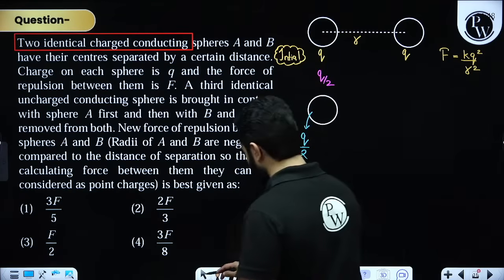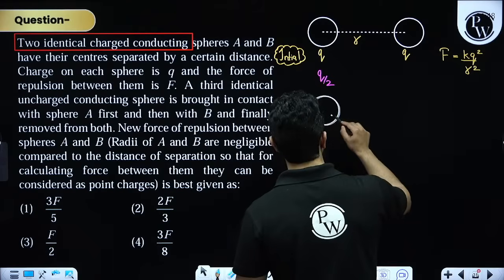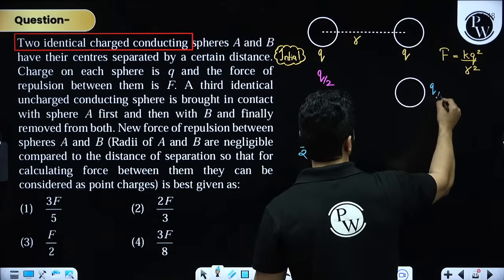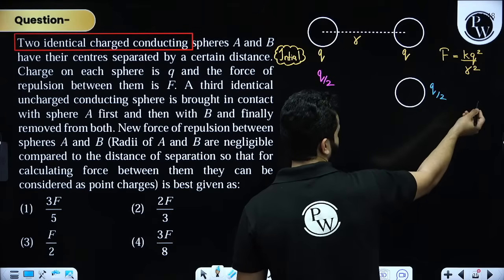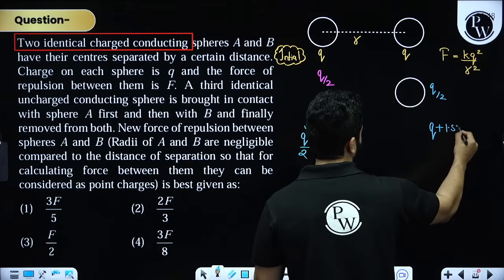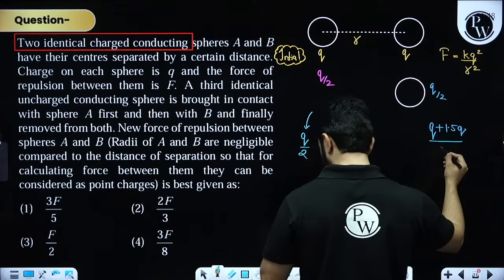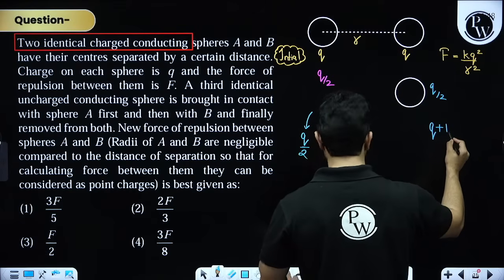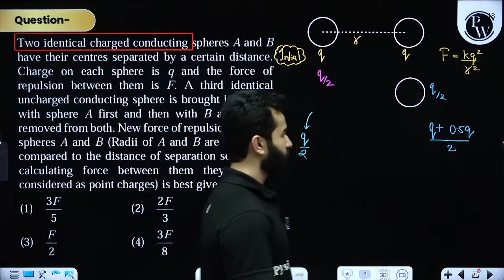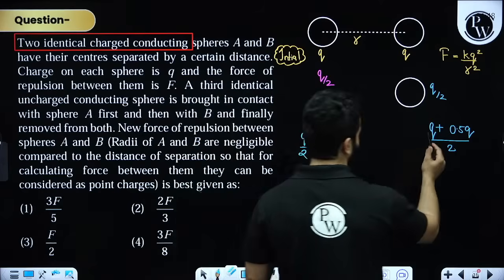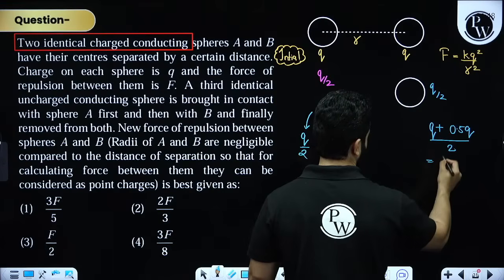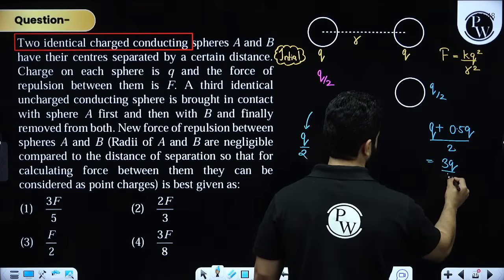Now again we are doing the same thing. We are now touching this sphere with this. Now please remember, this already has Q by 2 charge. So now half of this will become 3Q by 2. How to do these types of things? Q plus 1.5 Q divided by 2. I am so sorry, 3Q plus 0.5 Q divided by 2. That means, my dear friends, this will become 3Q by 4.